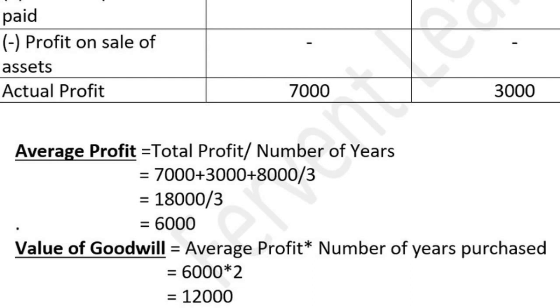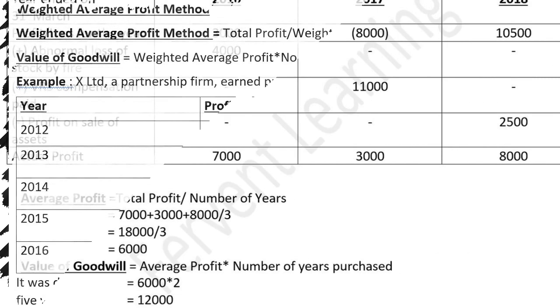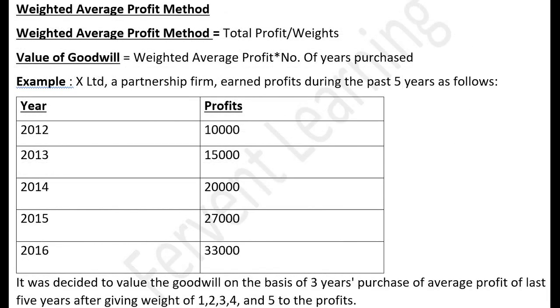But as I said, there is one more method in average profit method, that is weighted average profit method. So the formula of weighted average profit method is total profit divided by weight. Weight is always given in your sums, and value of goodwill is equal to weighted average profit multiplied by number of years purchased. Okay, so look at the example.